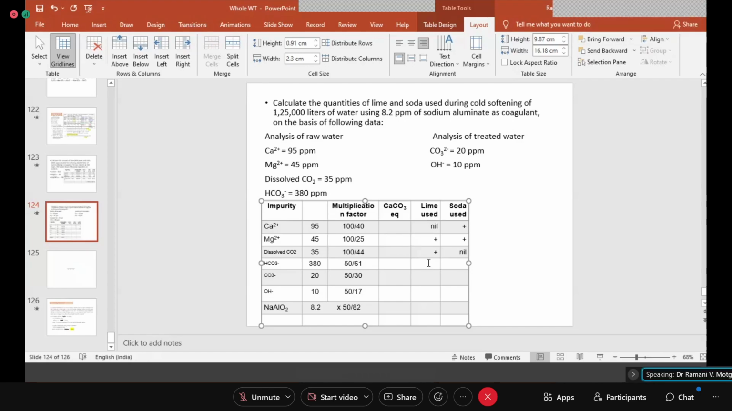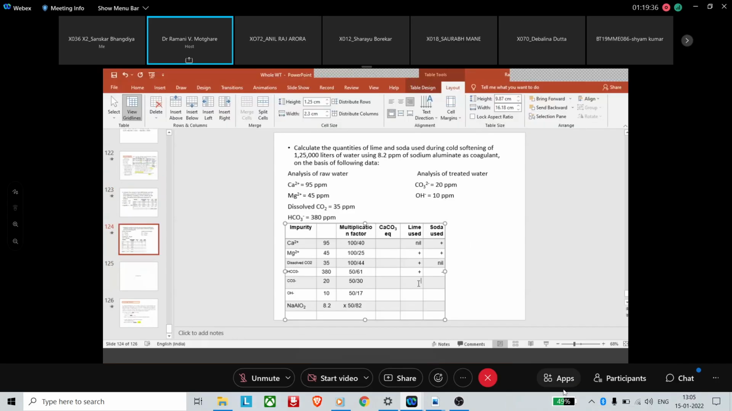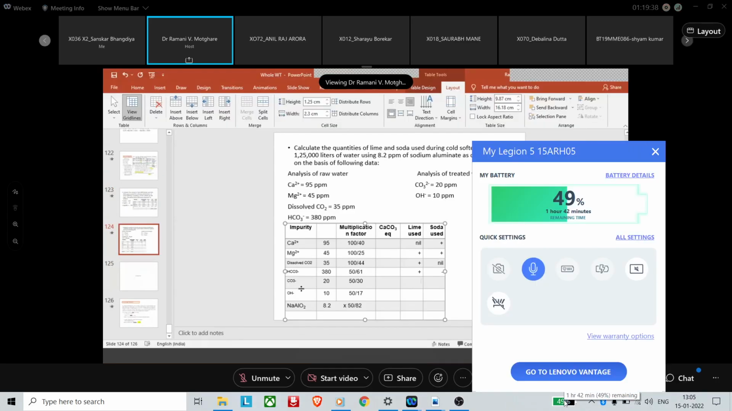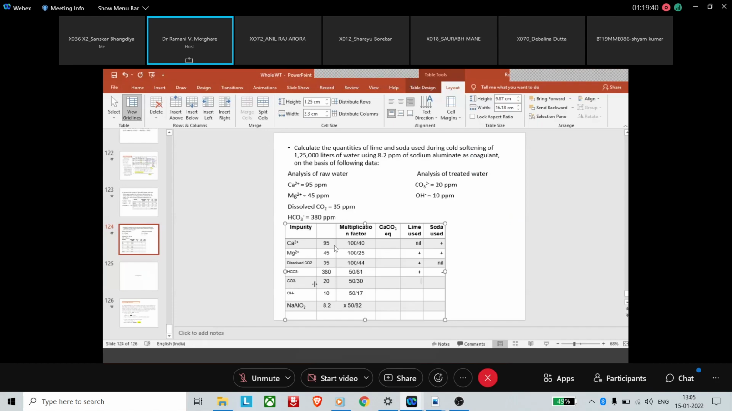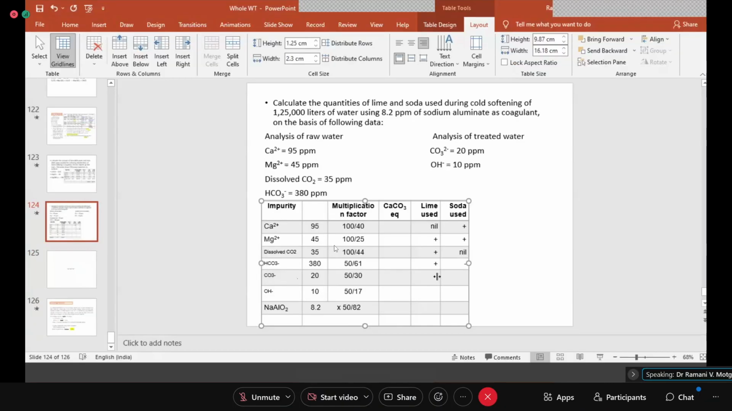Now bicarbonate ion, it requires one equivalent of hydroxide. So plus will come here, and now here it will come minus. So you have to subtract from soda these many equivalents of bicarbonate. Then carbonate. So carbonate is there in the treated water. So this carbonate in treated water is coming from the soda used in excess. So here it will be plus.